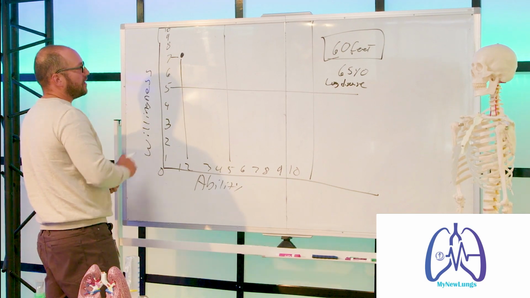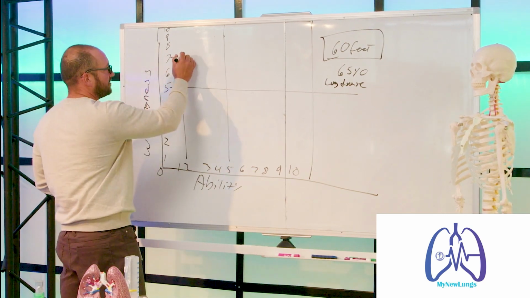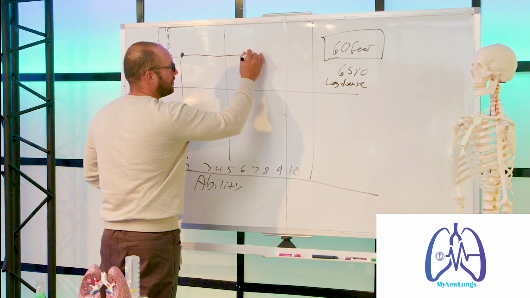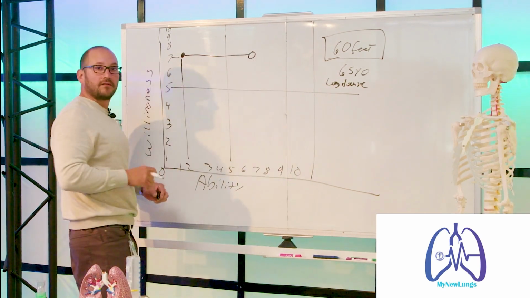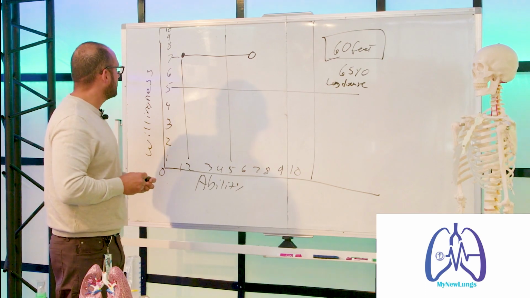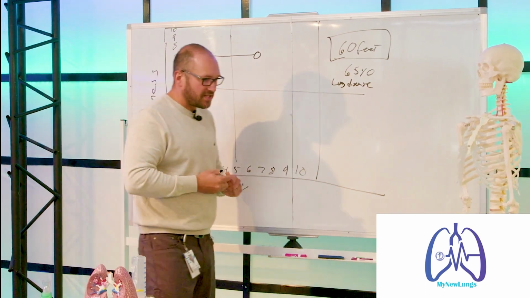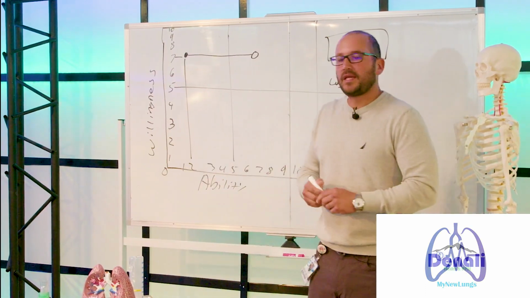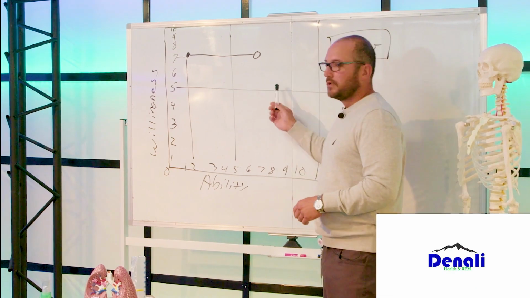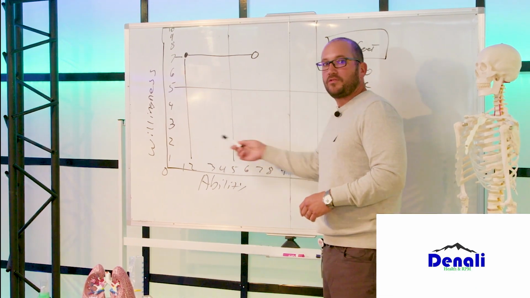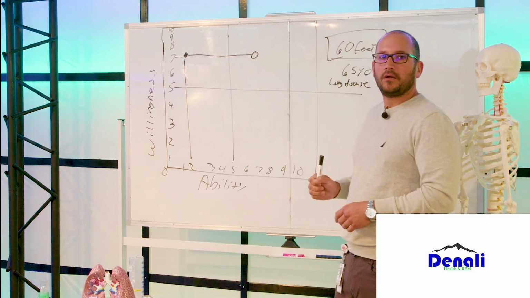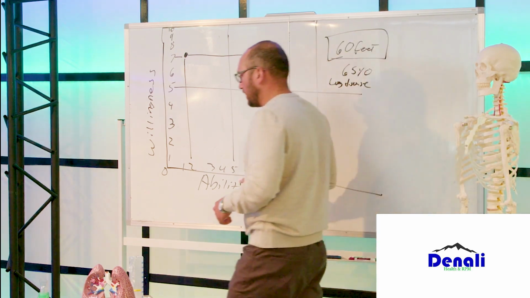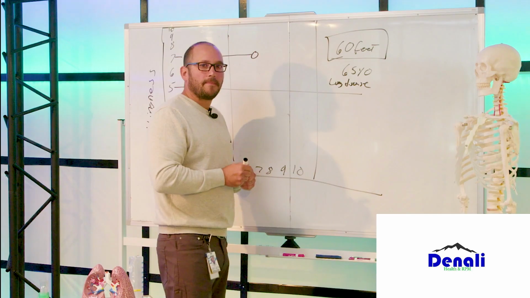What we want to try to do is get that person's ability to go up in this zone over here, where their ability is very high and their willingness is still pretty decent. So how do we manage that? How do we get somebody's ability to be higher, to be able to accomplish more? We need a variable.